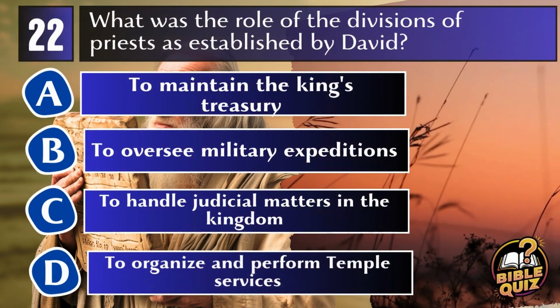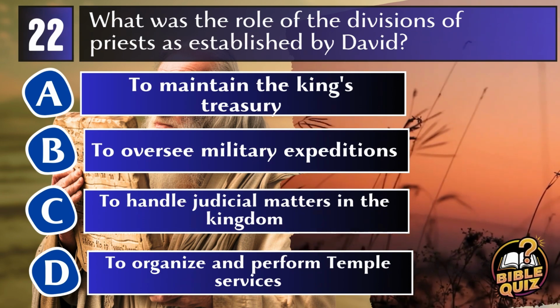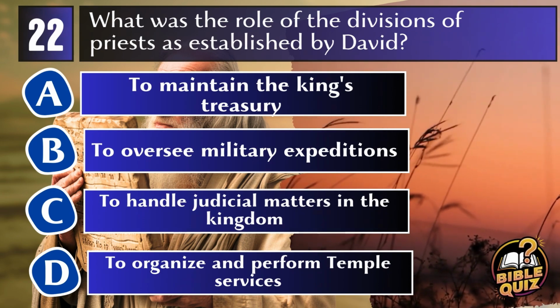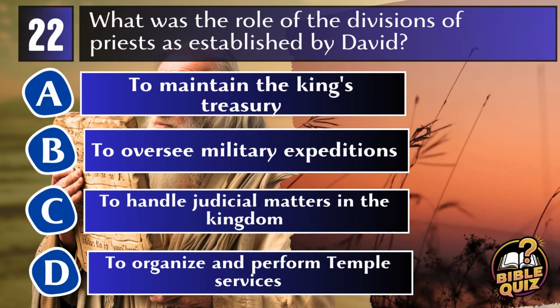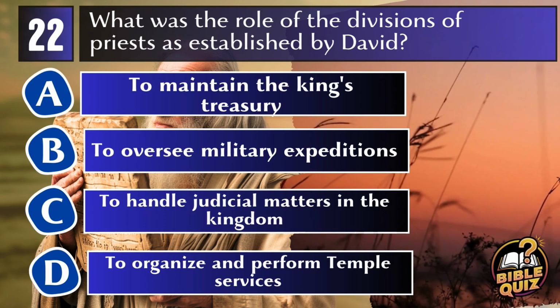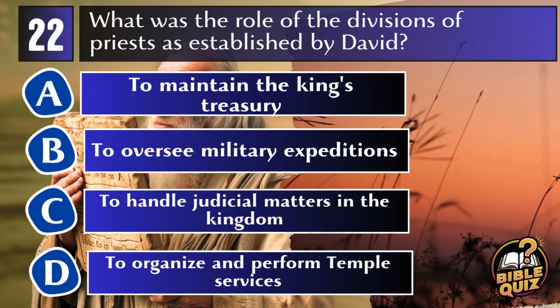Question 22. What was the role of the divisions of priests as established by David? A. To maintain the king's treasury. B. To oversee military expeditions. C. To handle judicial matters in the kingdom. D. To organize and perform temple services.